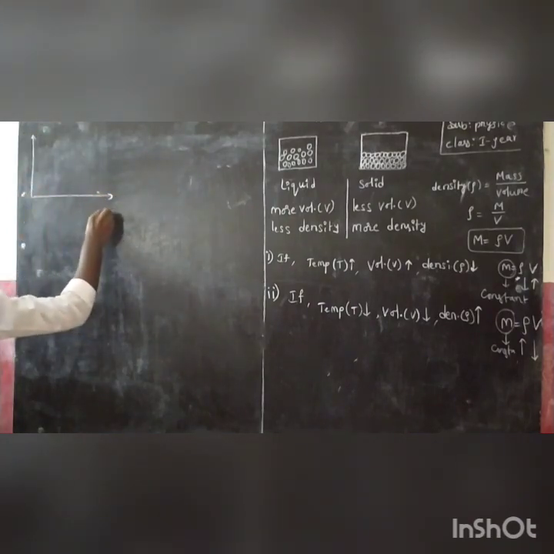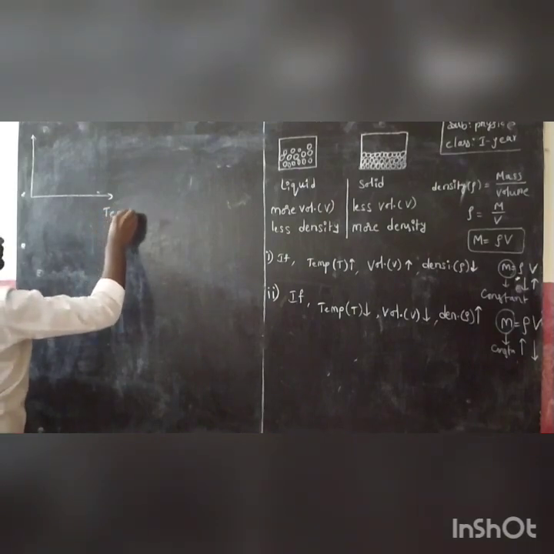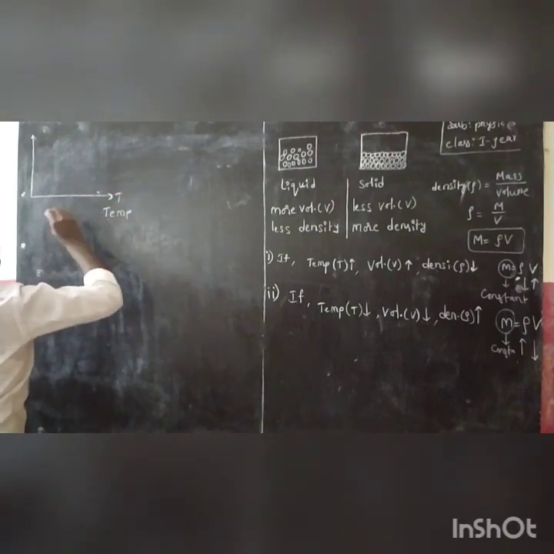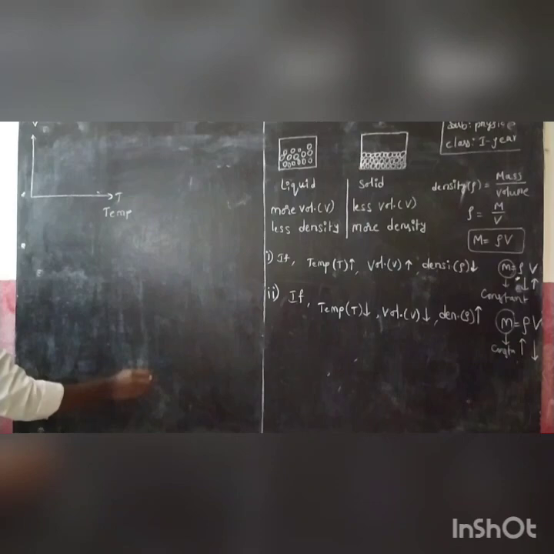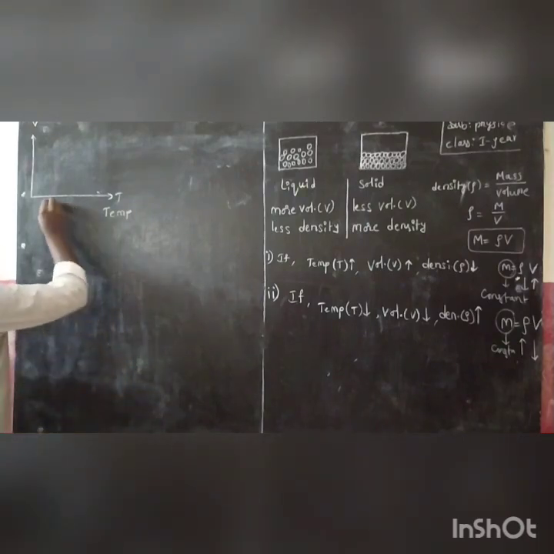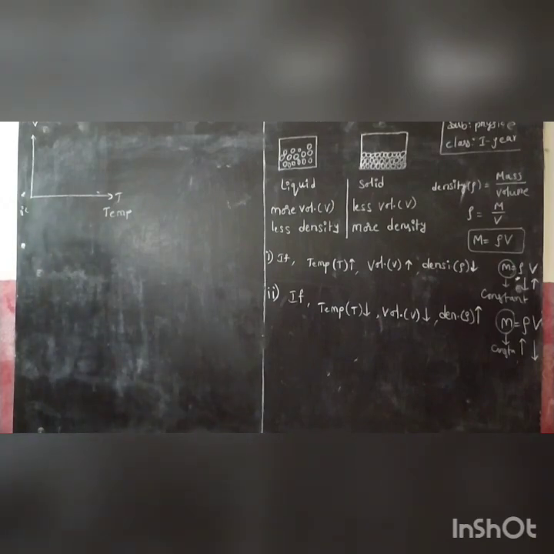Let us take temperature T here, and volume V here. Is it clear? This is 0 degree centigrade and this is 0 volume.